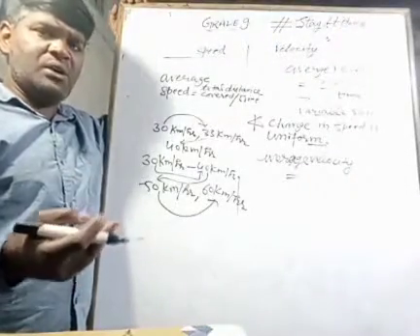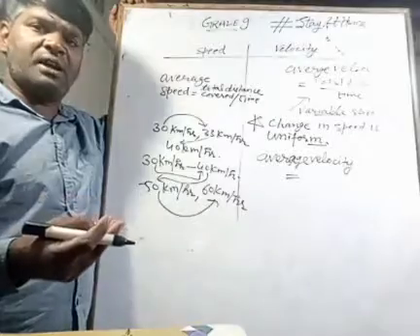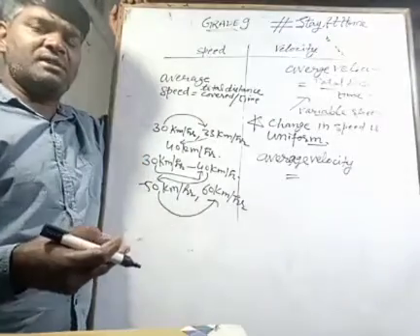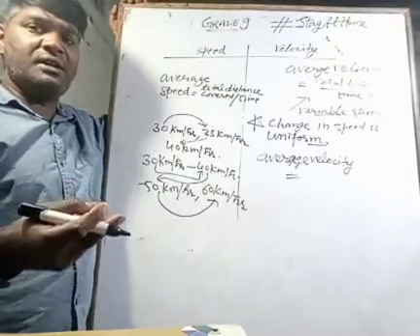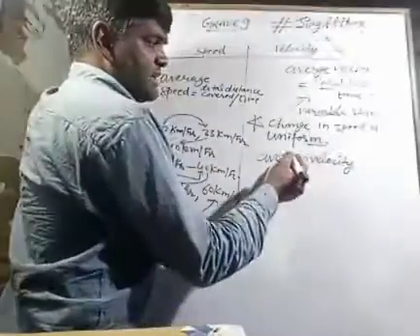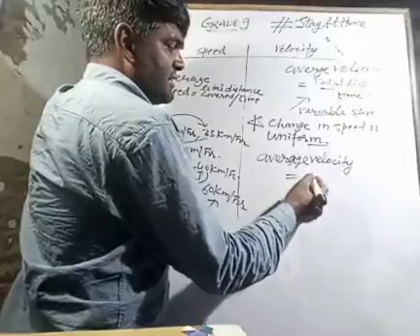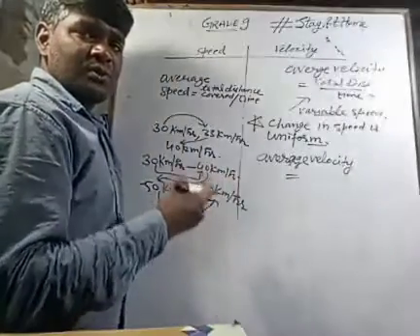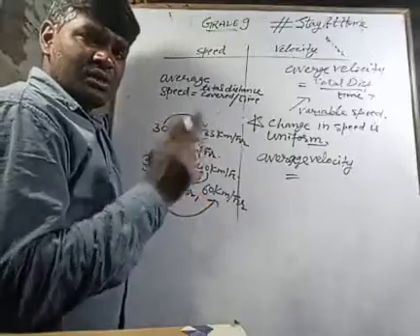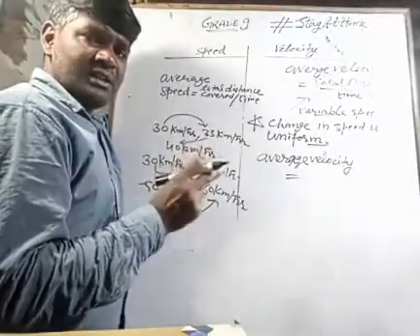Let initially the object was moving with 30 km per hour, and when finally we measure its speed, let it be moving with 60 km per hour. There was a uniform rate: it was changing 30 to 40, 40 to 50, 50 to 60. So initial velocity is 30 here and final velocity is 60.